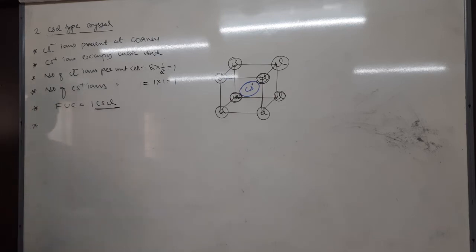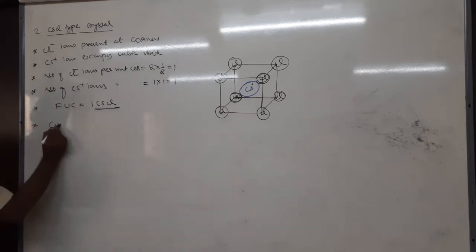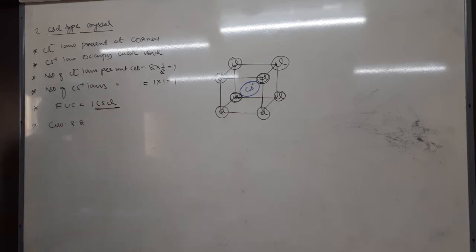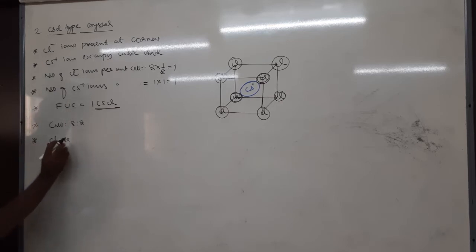What is the nearest distance or closest distance between cation and anion? Tell me before that, the coordination number. What is the coordination number? 8. We know that it is 8:8. In BCC, 8:8. Okay, next is closest distance, or nearest neighboring distance.